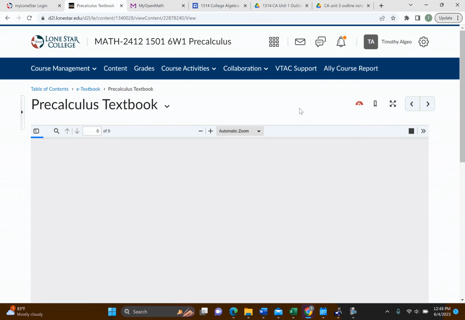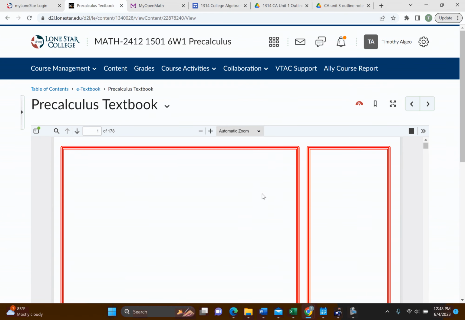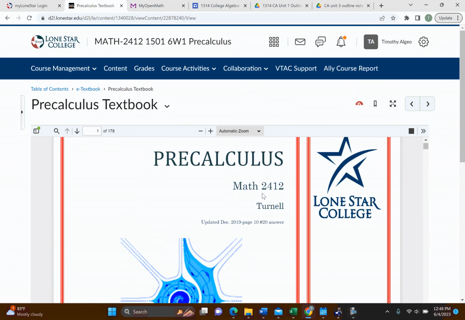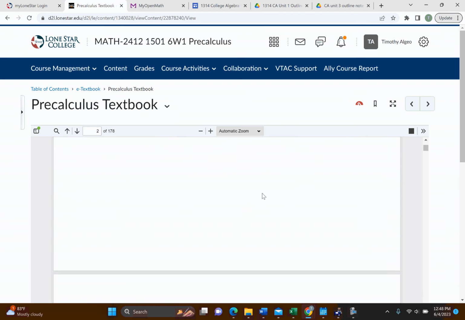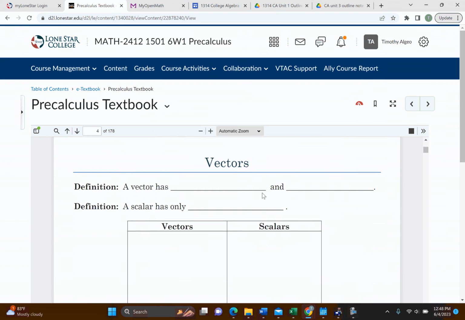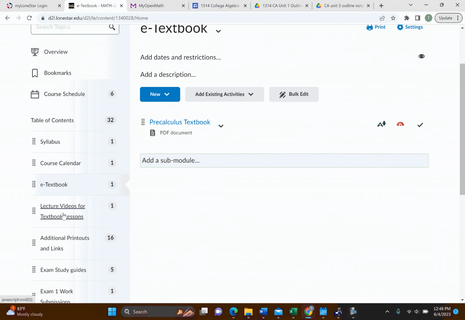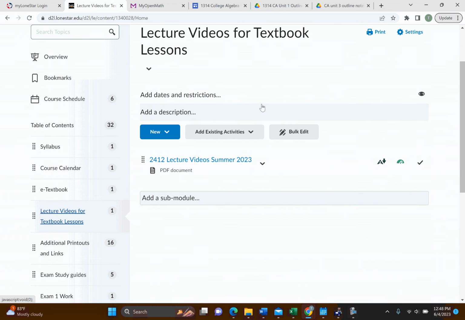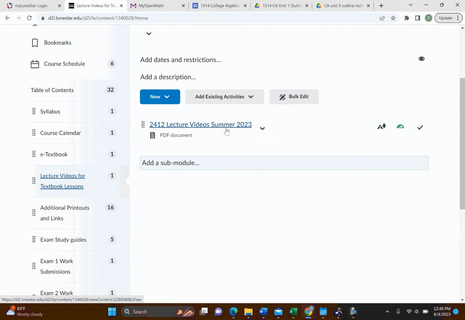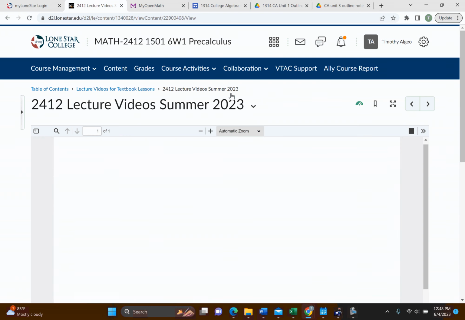Now I do jump around in the textbook a little bit. And so the next document I'm going to show you will have the video links, and it will also have the page numbers so you can know where to go in the textbook. So here's our textbook. You can jump around here to find your page numbers if you need to. So let's go back to content and let's look at the video links. I just created a PDF file that has all the video links. So I'm going to open that up.